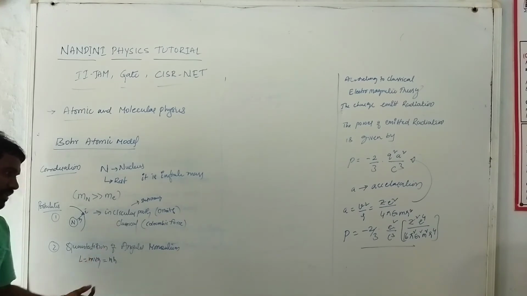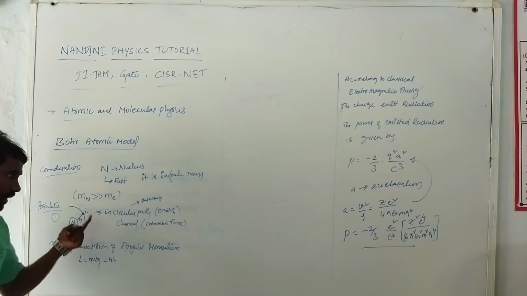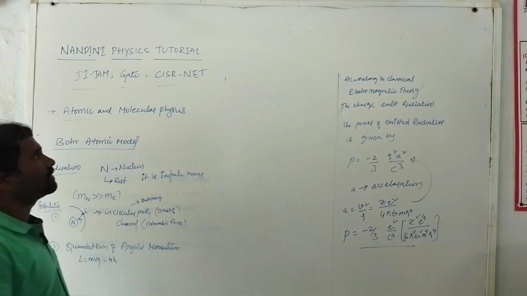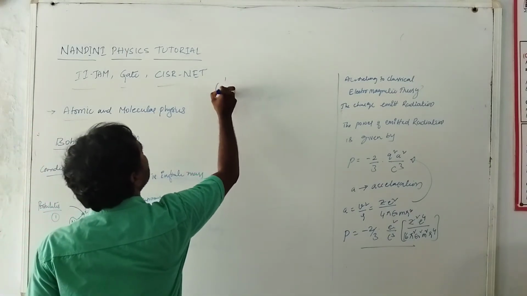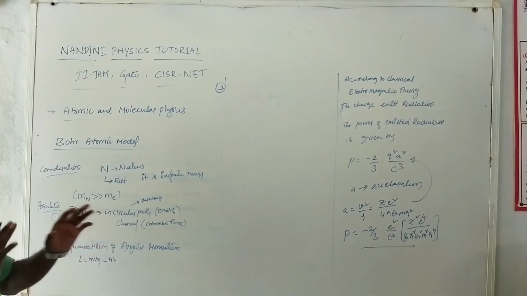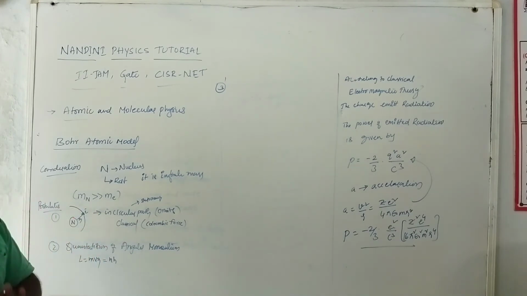This angular momentum quantization is part of the Bohr atomic model. We will see in the next class how I derive all these things. And the third assumption is a postulate. The third postulate is about the emitted radiation in a fixed orbit.